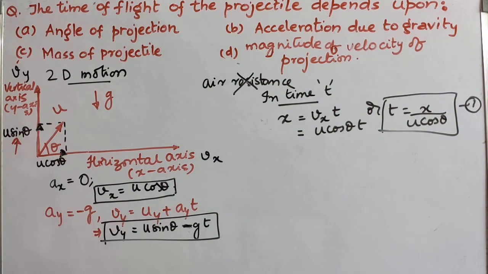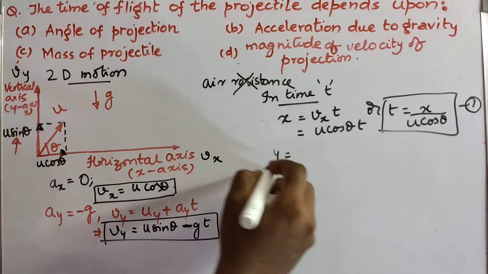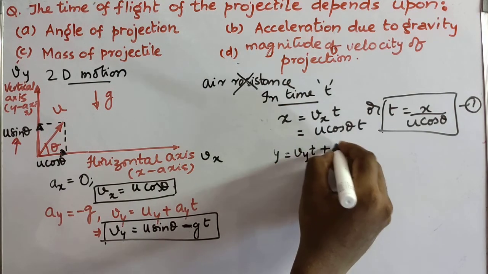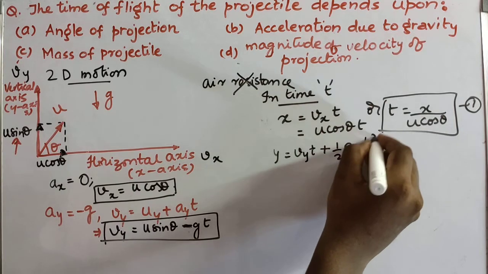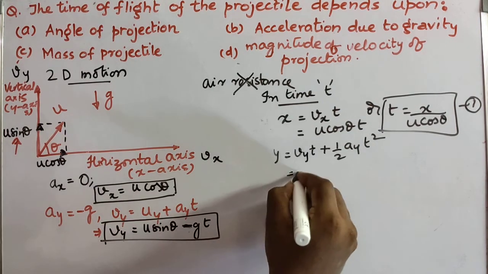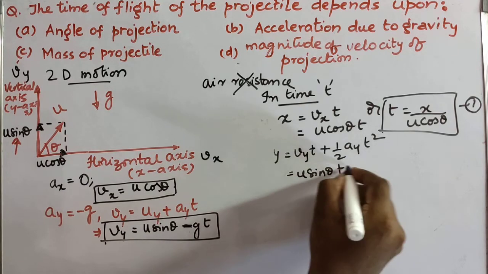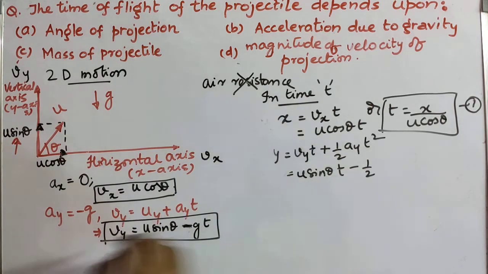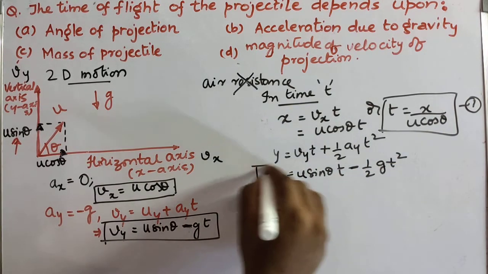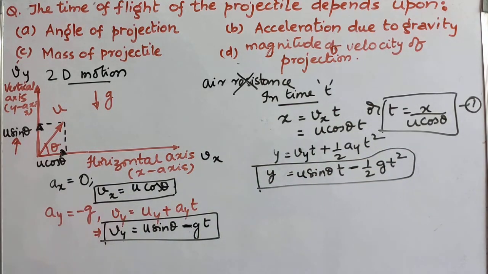Now the displacement of the body along the y-axis, how much? I am taking y is equal to uy into t plus half ay into t square, using the formula s is equal to ut plus half at square. Let me put the specific values for this projectile. What is uy? u sin theta into t, and half ay is minus g, so minus half gt square. This will give me the displacement at any time t.